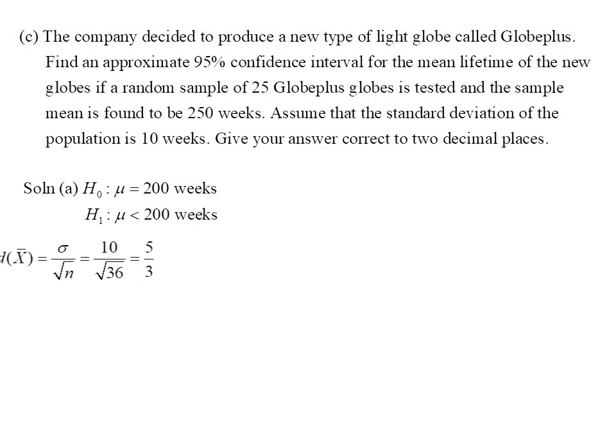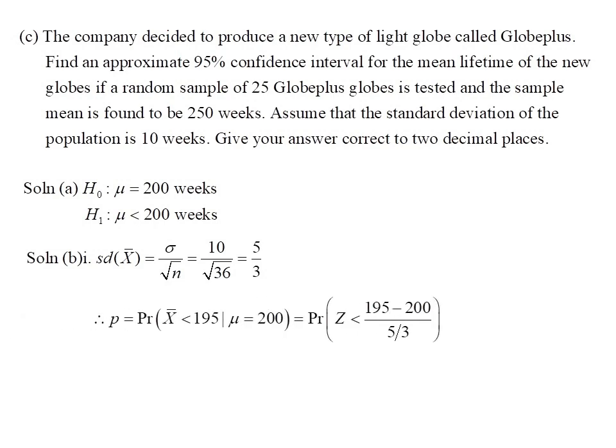As for the first section of part B, since the sample standard deviation equals the standard deviation of the population over the square root of the sample size, which equals 10 over square root of 36, which equals 5 over 3 after being simplified.